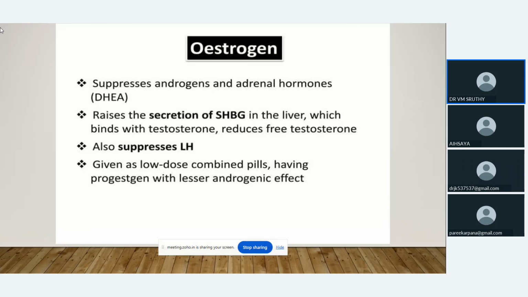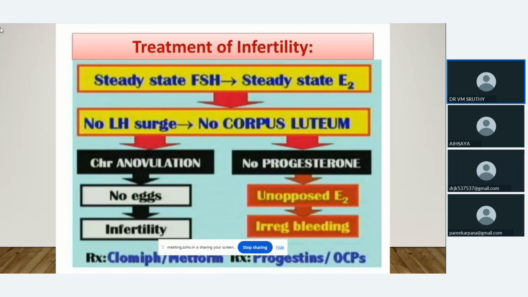So the role of estrogen. Then clomiphene. What is the role of clomiphene? It will induce ovulation. So if there is chronic anovulation, we can combine clomiphene with metformin. We can give them combined. Then progesterones or oral contraceptive pills.